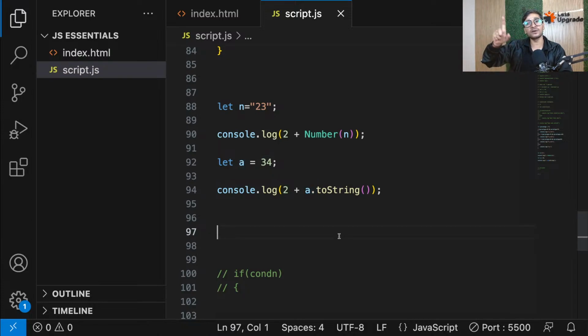So guys, whenever you want to convert a string to a number, you can always go for the Number function, and then inside the bracket pass the string that you want to convert to number. And the opposite is just use the number dot toString. Is that cleared, guys, everyone? I hope it's cleared. And yeah, for type coercion, you can simply just do that plus. That's also fine.